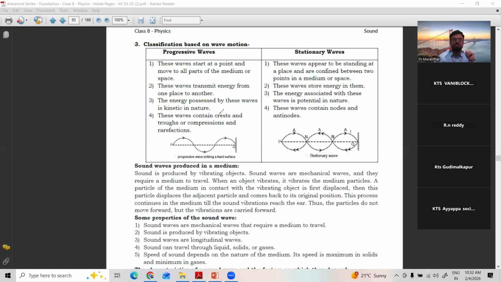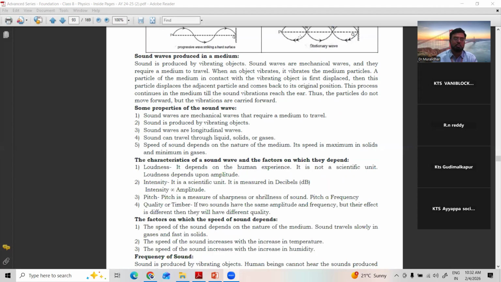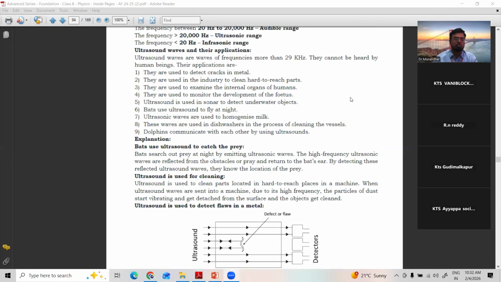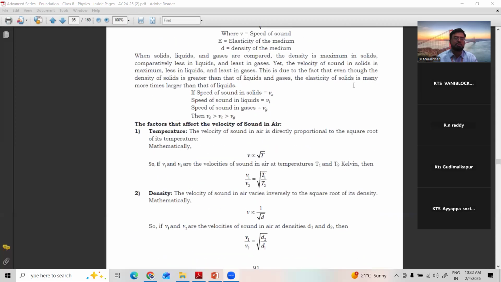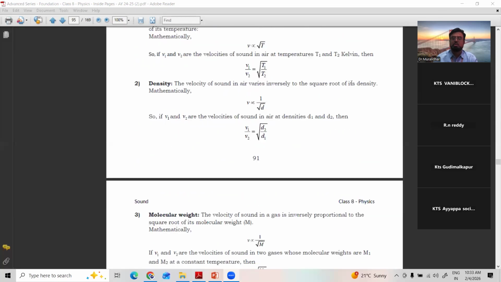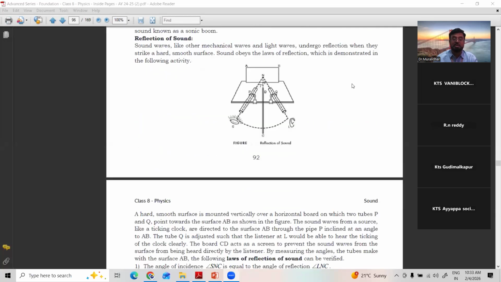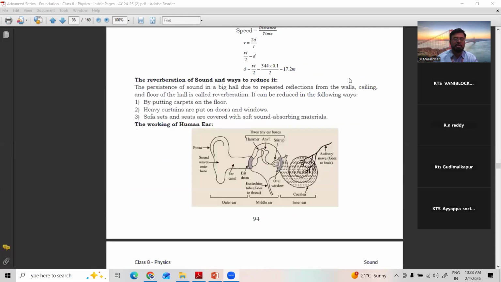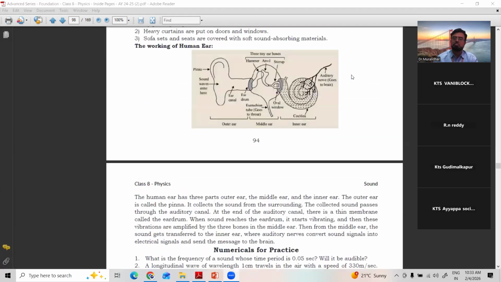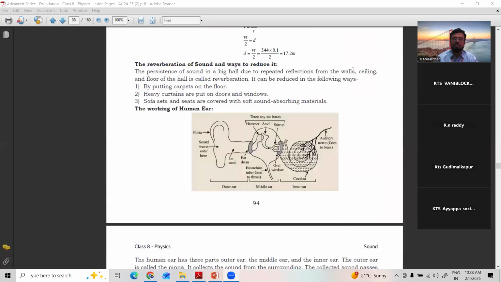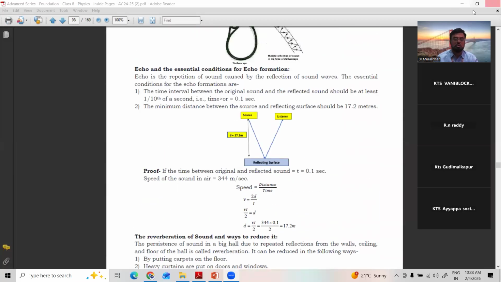So in the next class when we meet, we'll discuss more about how sound waves are produced and what exactly is required, the properties of sound waves. Totally about sound waves only. Some more explanation about sonar, ultrasonics and all, and the factors influencing sound, where sound travels with more speed, where it travels at less speed, and so many things. There are so many examples which we come across in our day-to-day life. Along with that, finally we end with the problems or the numerical practice.